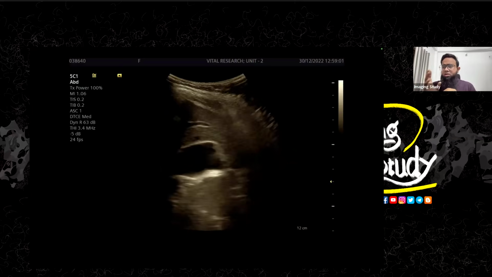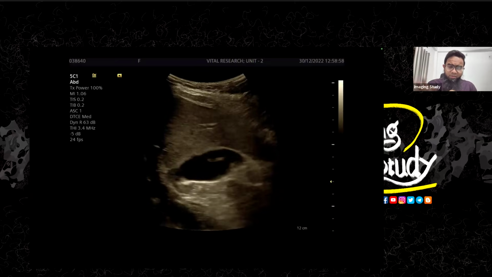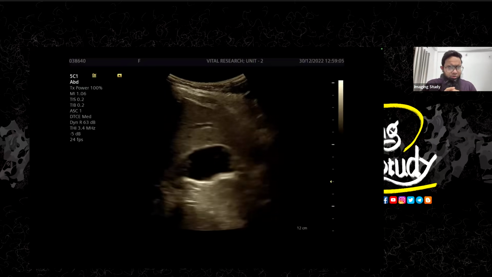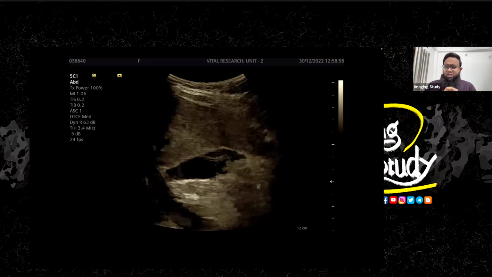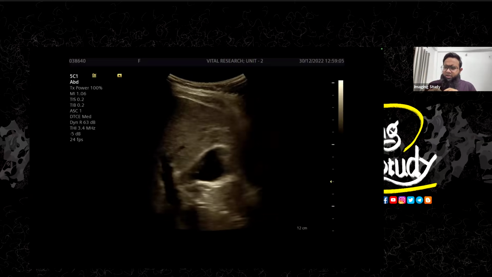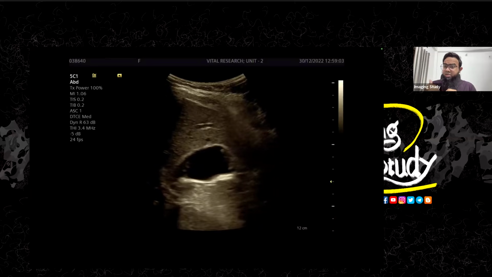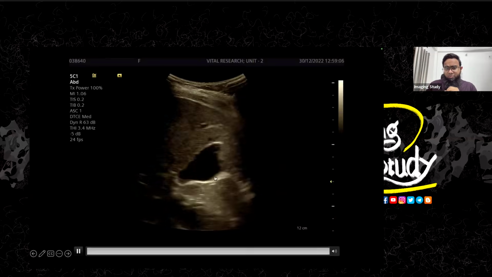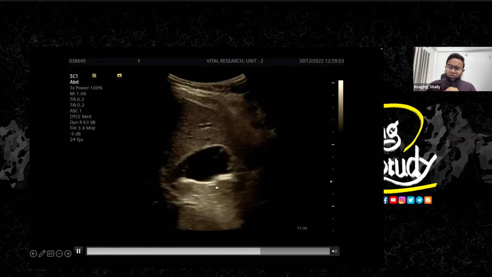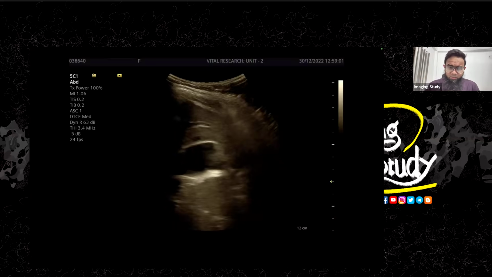So the first thing that should come to your mind looking at this picture when you are scanning in a rural area is the worm. On our first impression, we thought about an echogenic worm within the gallbladder. But usually when a worm gets calcified or dead inside the gallbladder, it should be in the dependent position. So this is the dependent part, but this echogenic structure is not located at the dependent part. So it is floating. That took our attention, and we wanted to evaluate it a little further.